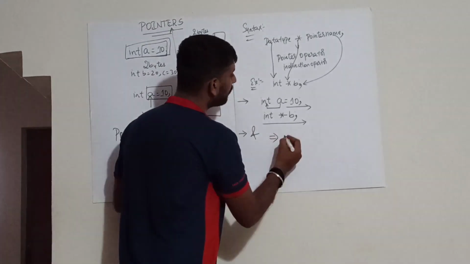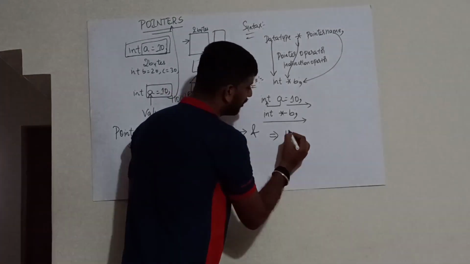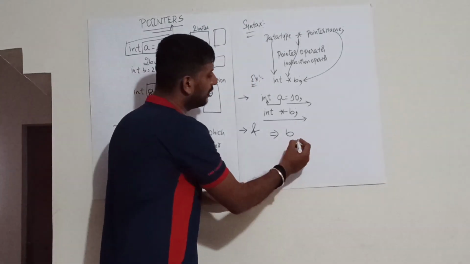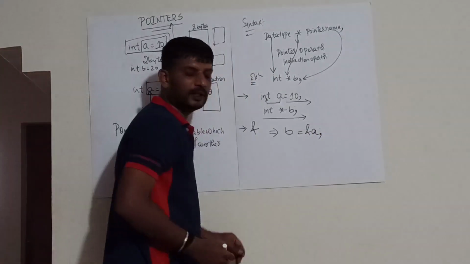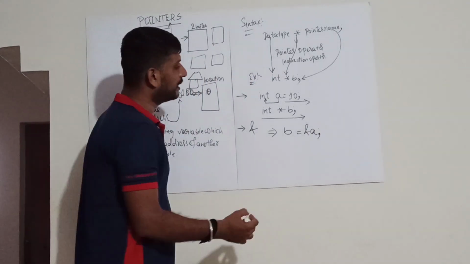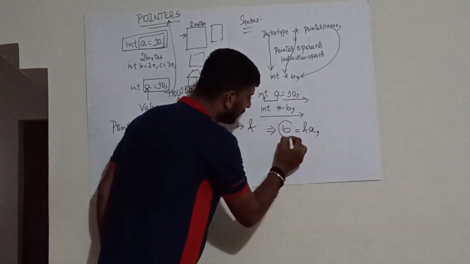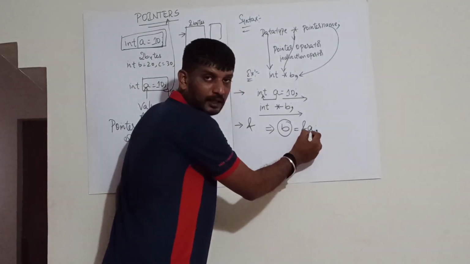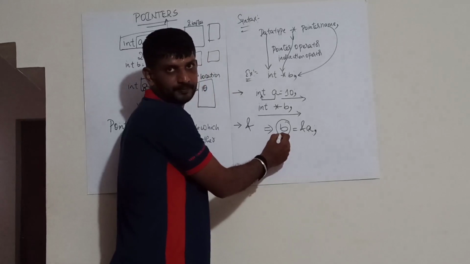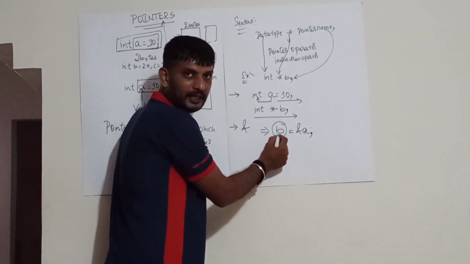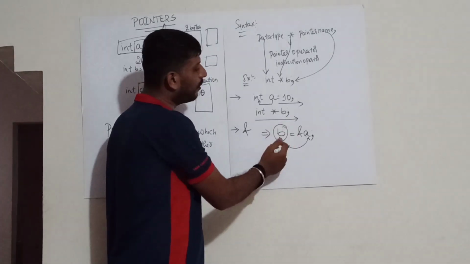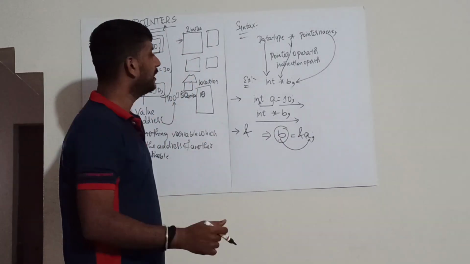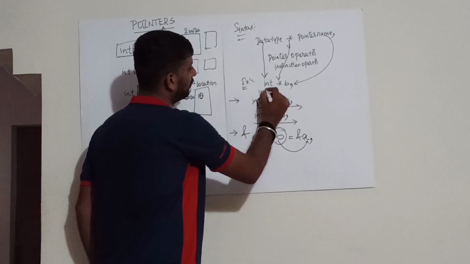Now, what I am doing? I am making use of the pointer b is equal to ampersand a. What does it mean? The pointer b is storing the address of a. This is how exactly you are initializing the pointer.